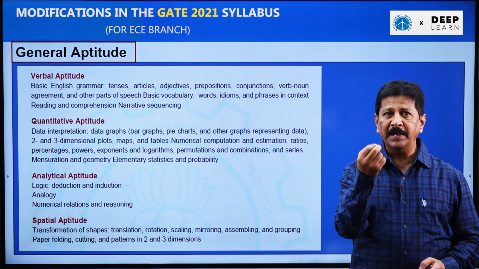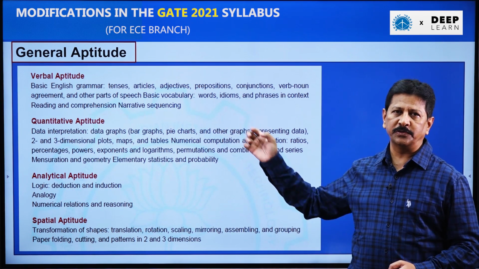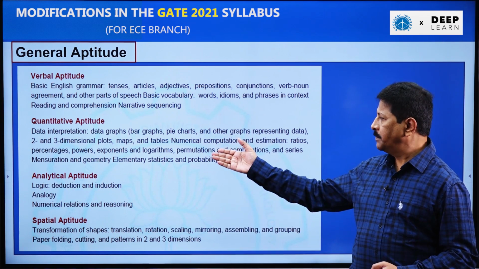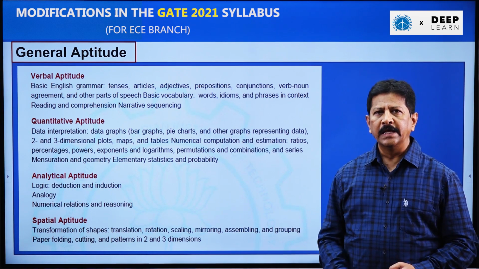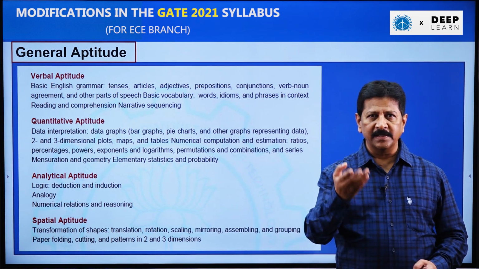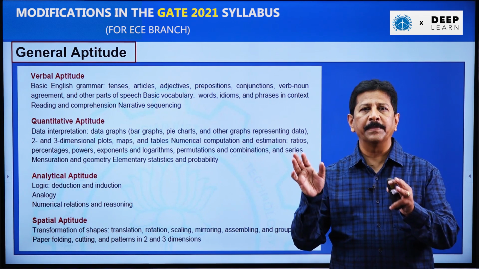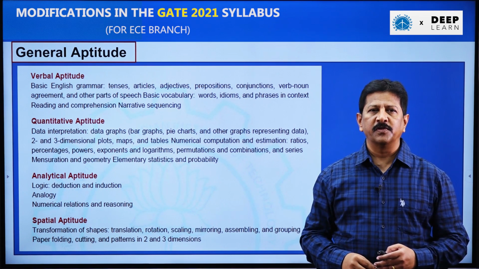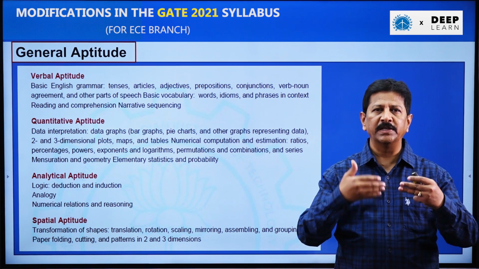A little bit of elementary mathematics has been introduced in quantitative aptitude, and also some topics are added to analytical aptitude. Spatial aptitude is a new topic, as I told. It is going to deal with 2-dimensional and 3-dimensional figures. So from the 2-dimensional and 3-dimensional figures, whatever question he gives, we need to answer them.